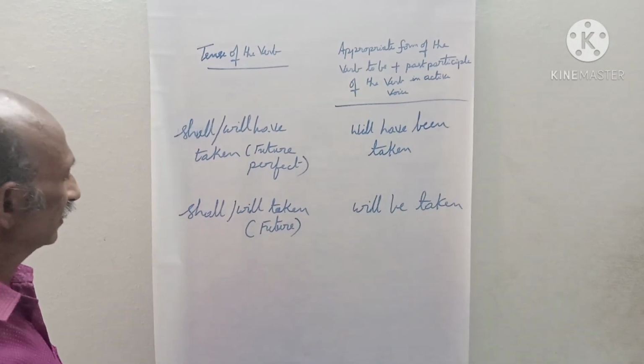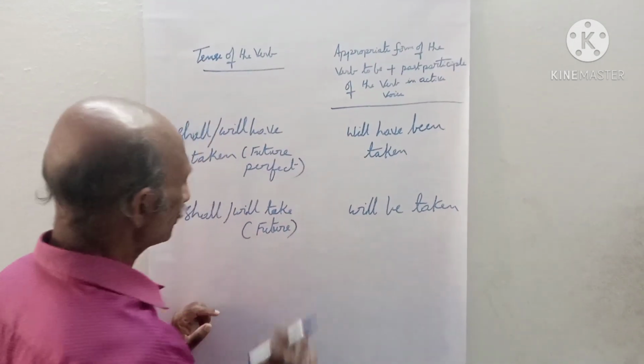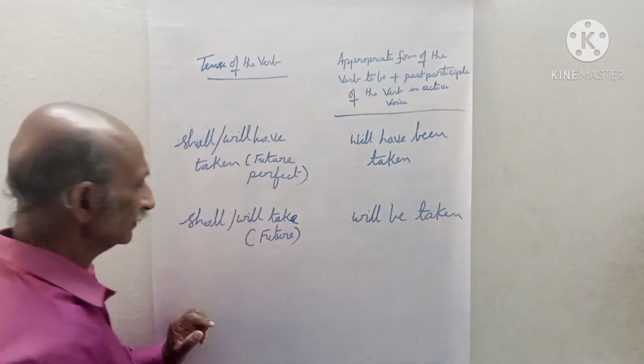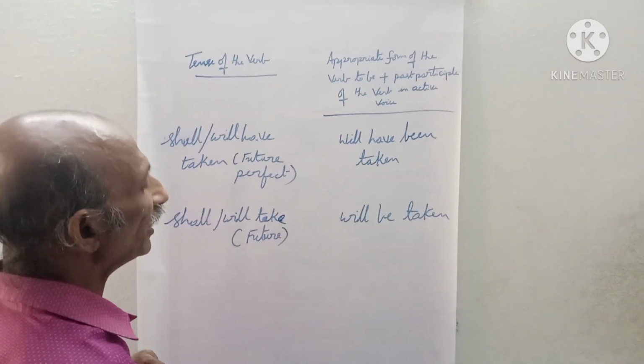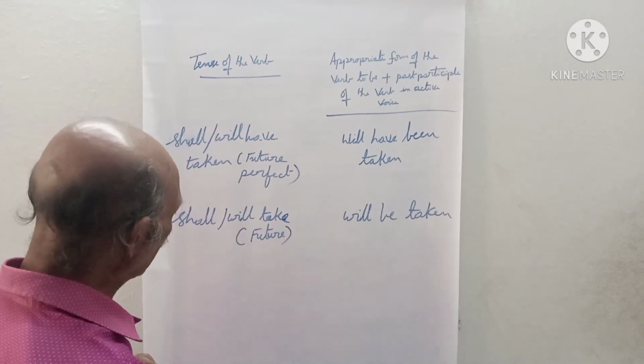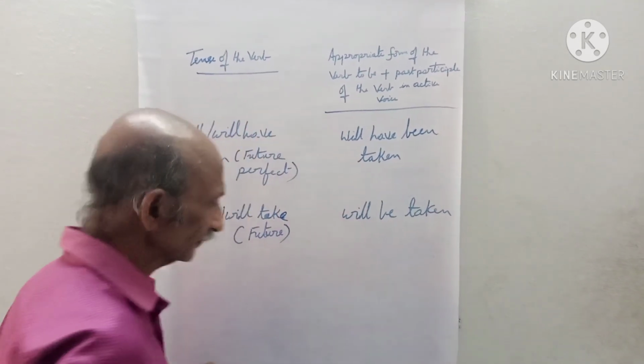You see the next one. Shall or will take. That is future tense. It is changed into will be taken. You understand here? Will be taken. So here the be form is be.